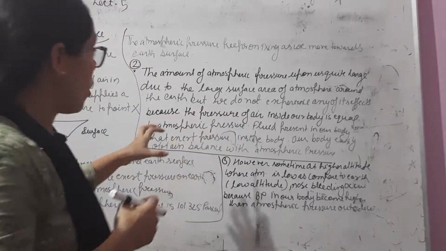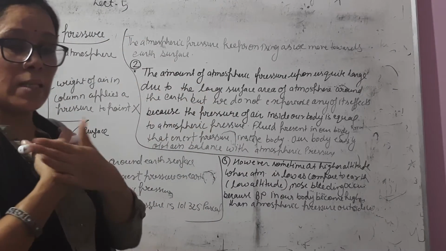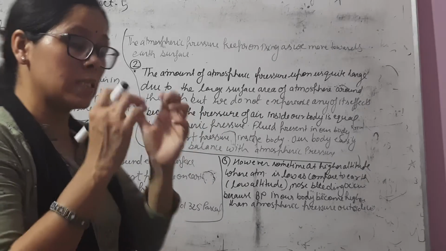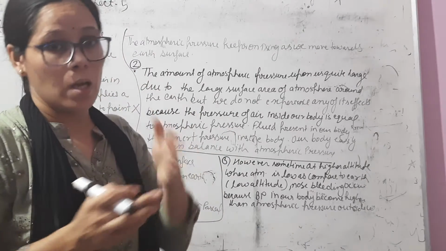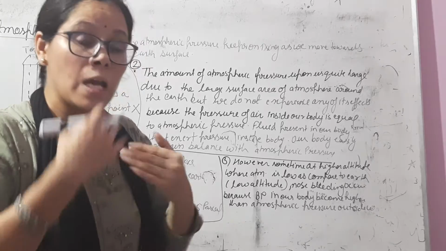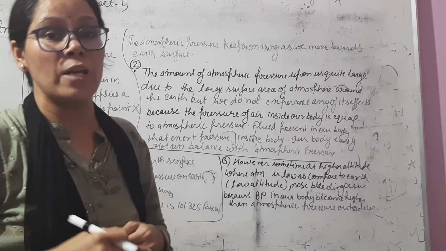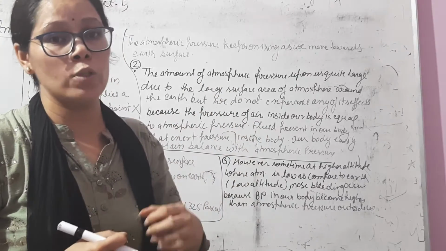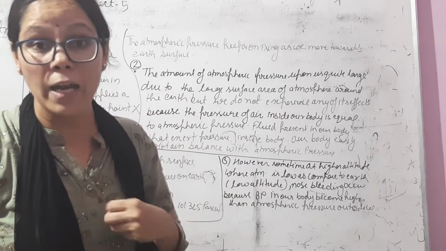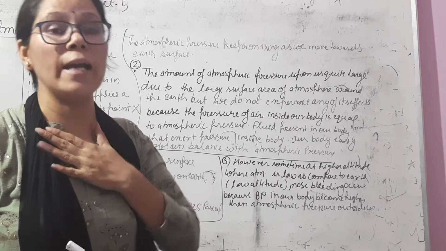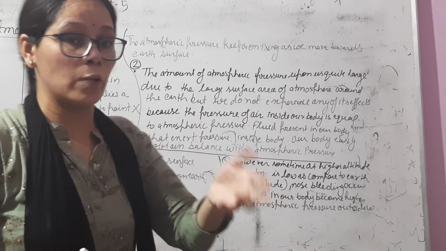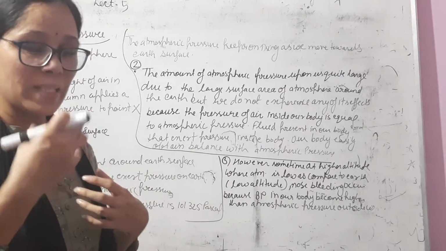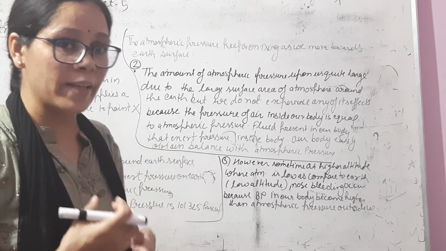Why? Because the pressure of air inside our body is equal to the atmospheric pressure. That's why we don't feel any atmospheric pressure on us. The fluid and liquid present in our body also exert pressure, so the pressure inside the body is equal to the atmospheric pressure. Our body easily balances the pressure.